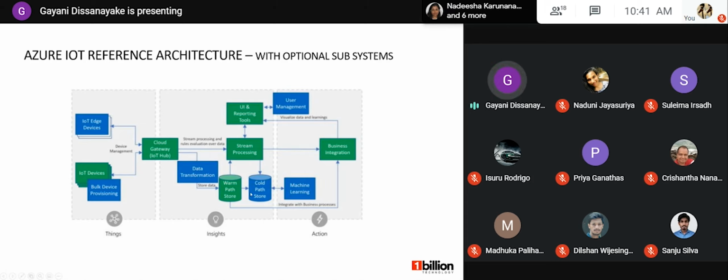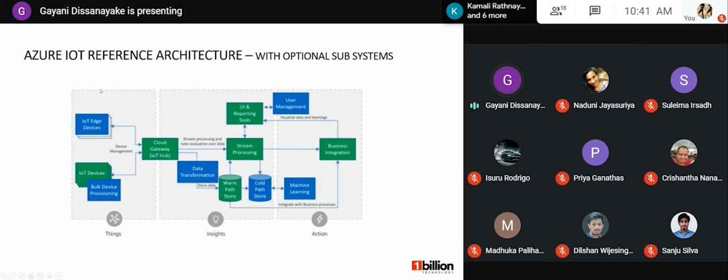We can also send the stored data for machine learning, and we can also use subsystems like user management for UI and reporting tools. Likewise, we can add some optional subsystems to the architecture based on the business and the client requirements.